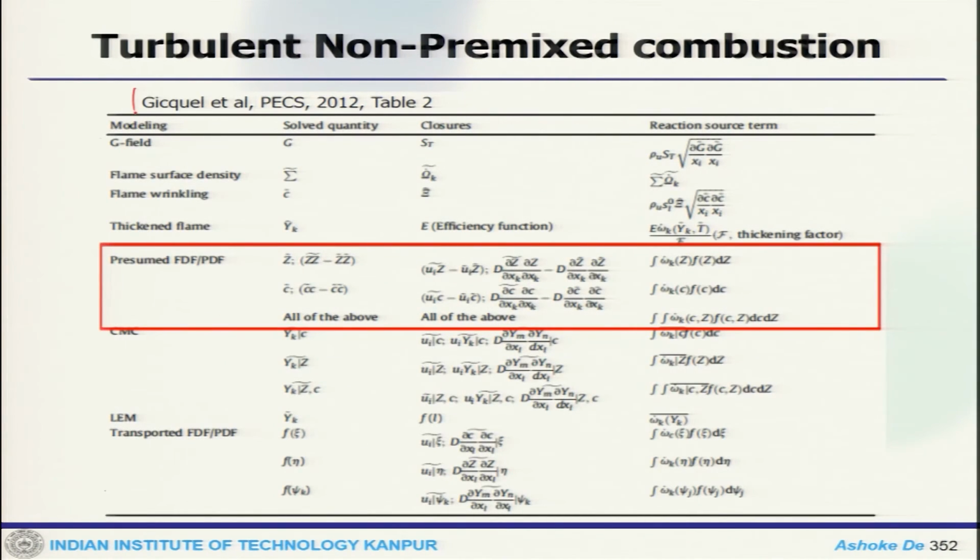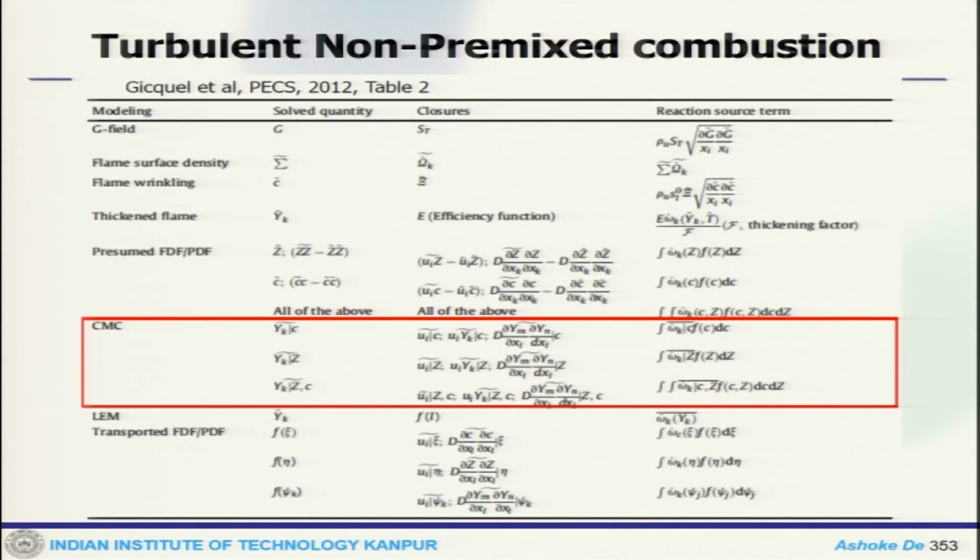Now, from this literature, the table will give you an idea of what we do when you look at the presumed filter density function or PDF function. There you solve for Z variance, C variance and all this, then you have closures for all of these, like the gradient diffusion assumption, and then finally the source terms are closed using the PDF function. The details you can find in this literature.